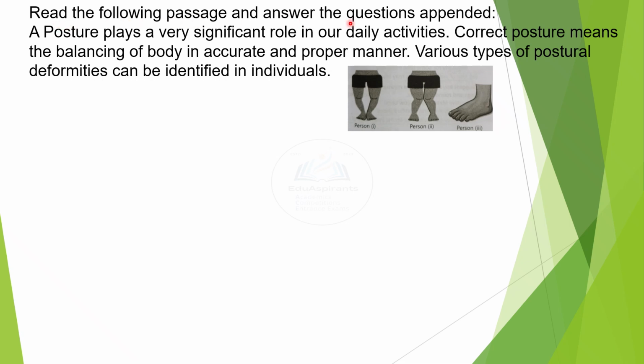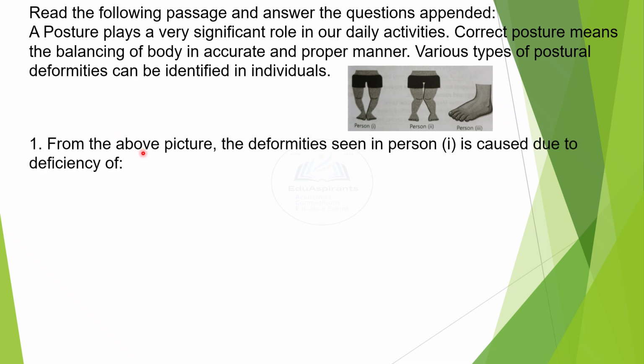Read the passage and answer the questions that follow. Our posture plays a very significant role in our daily activities. Correct posture means the balancing of body in accurate and proper manner. Various types of postural deformities can be identified in individuals. 1. From the above picture, the deformities seen in person 1 here is caused due to deficiency of iron, calcium, vitamin D, both B and C, that is calcium and vitamin D.